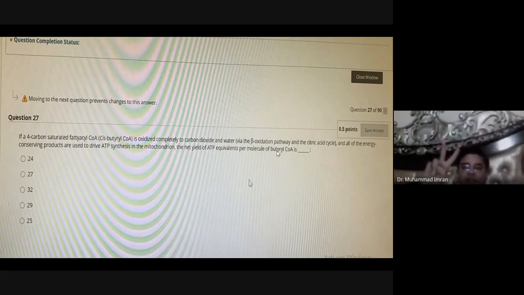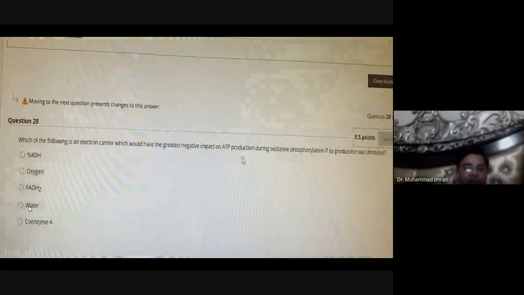These two molecules of acetyl CoA, when oxidized in the Krebs cycle, produce 24 ATPs. But in the conversion of butyryl CoA into 2 molecules of acetyl CoA, one beta oxidation cycle takes place, which produces one FADH2 and one NADH, which produce 5 ATP. So 24 plus 5 means 29 ATP. So it will produce 29 ATPs.